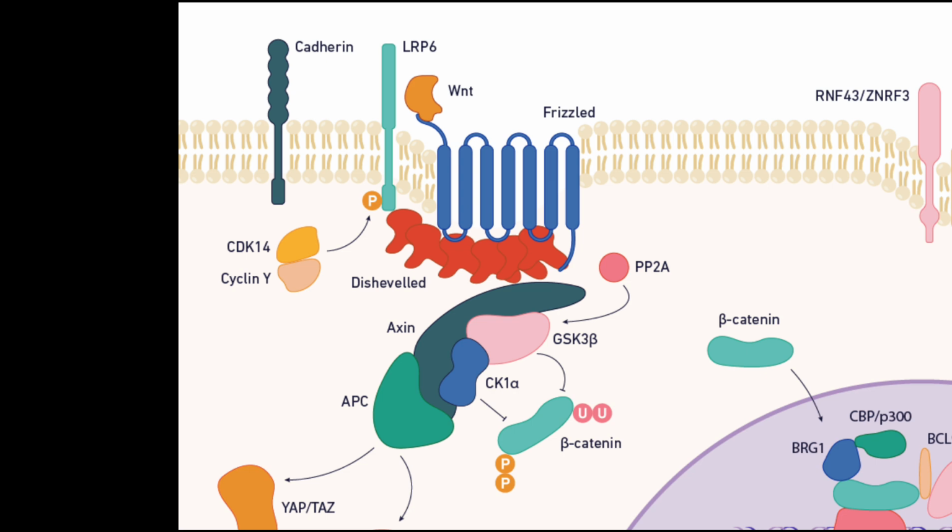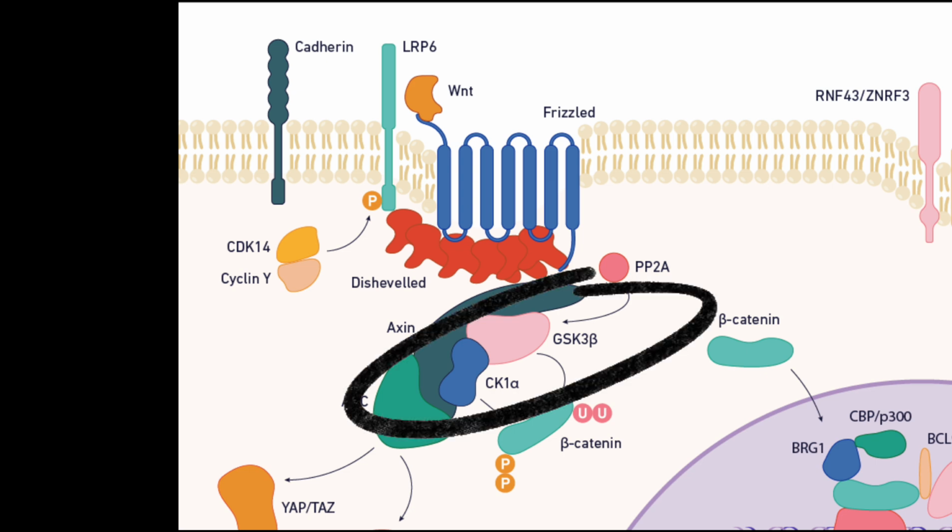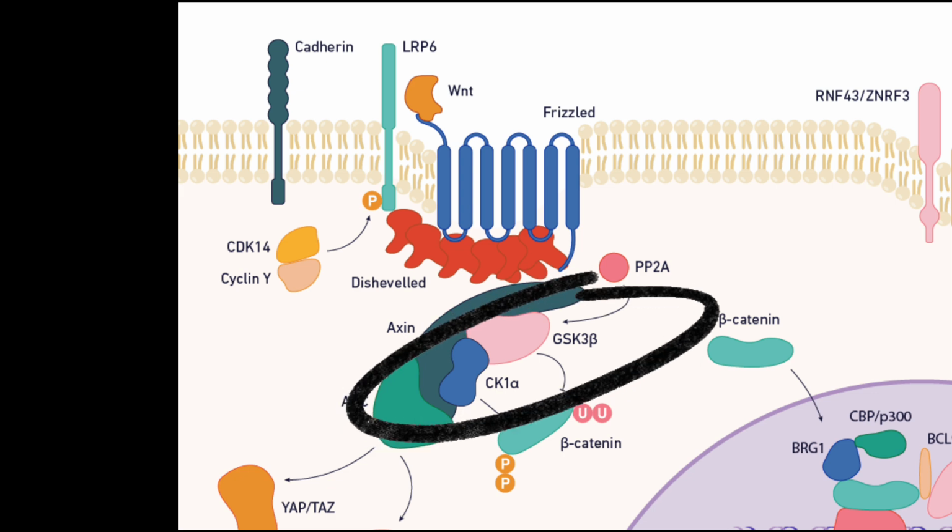These induce receptor clustering and phosphorylation of LRP5 and 6 by GSK3 beta and CK1 alpha.